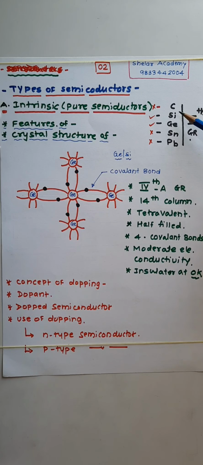Out of these elements, silicon and germanium are commonly used semiconductor materials. Carbon is not used because the electron revolves very close to the nucleus. It is tightly bound to the nucleus, so conduction is not easily possible. Tin has less availability, so it is not preferred. Lead is the last element of the periodic table which is considered stable. After that, radioactivity starts, so it is also not preferred.